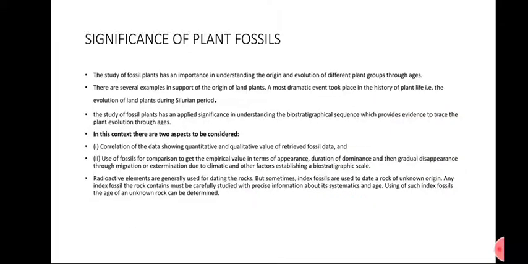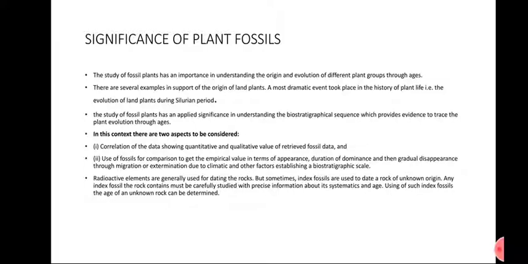Now, the significance of plant fossils. A study of fossil plants gives important understanding of the origin and evolution of different plant groups through the ages. It also tells us how different plant groups evolved and their ages. There are several examples in support of the origin of land plants. A more dramatic event took place in the history of plant life: the evolution of land plants during the Silurian period.